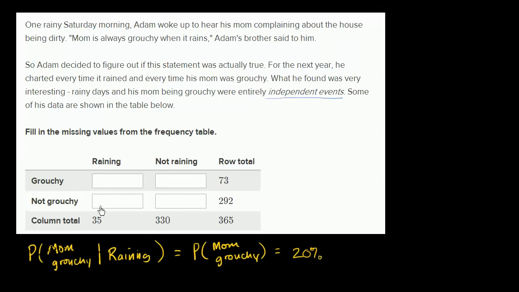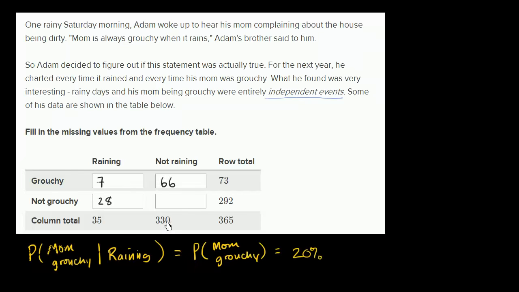So what is 20% of 35? Well, 20% is 1/5. 1/5 of 35 is 7. And once again, all I did is I said 20% of 35 is 7. And if that's 7, then 35 minus 7, that's going to be 28 right over there. And then if this is 7, then 73 minus 7 is going to be 66.